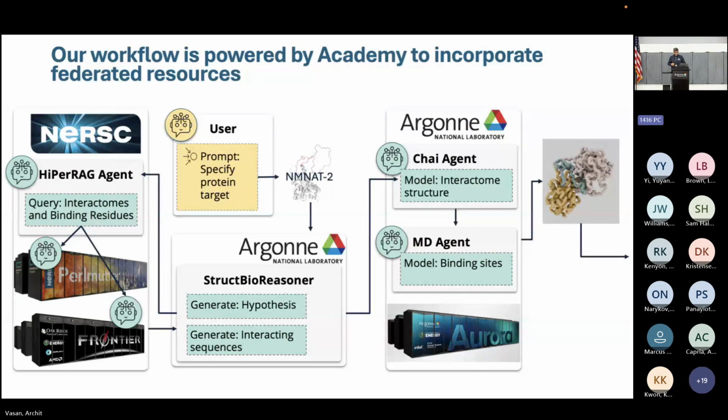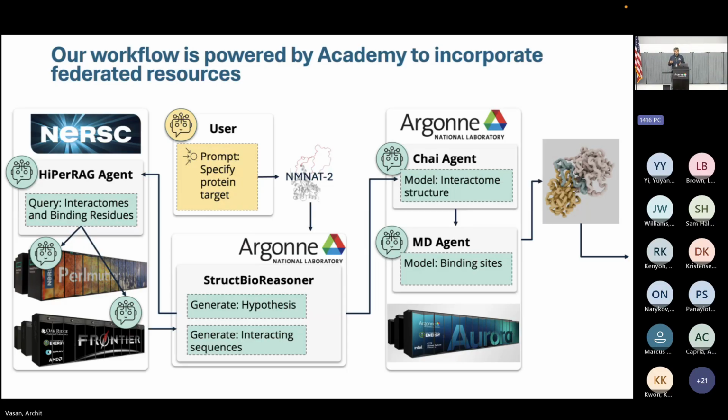To give a more fine-grained view of this, and also to illustrate how we're going to be using federated resources here, let me walk through an application of this. In this case, we're using a specific protein, NMNAT2, and you can say, okay, my prompt is I want to specify this protein target, NMNAT2, and you can go through a variety of different agents here in order to optimize the binding for this particular protein.